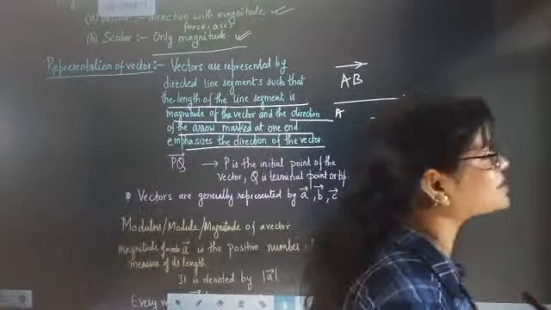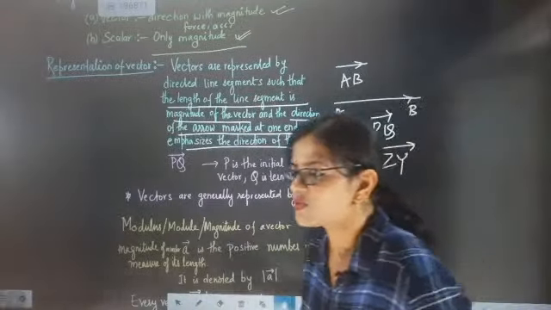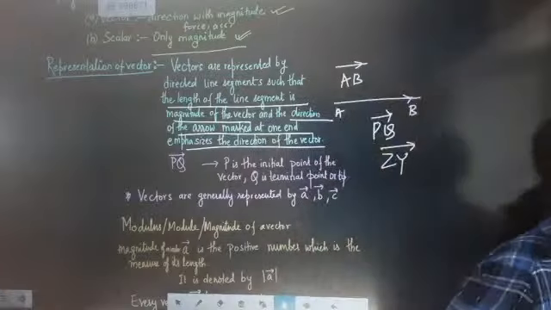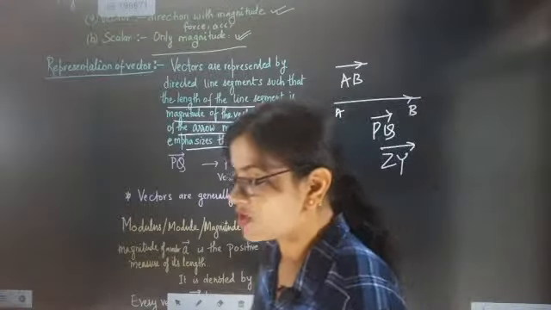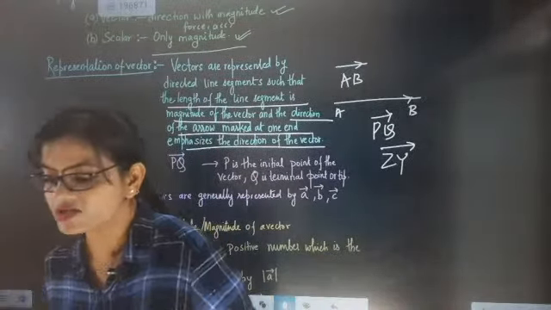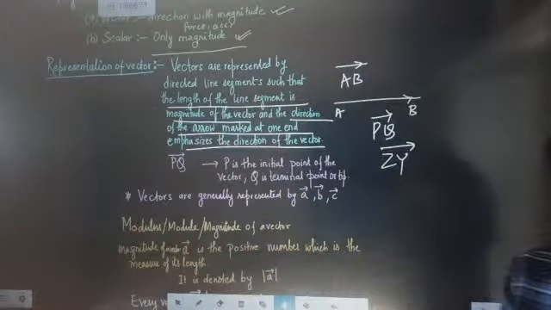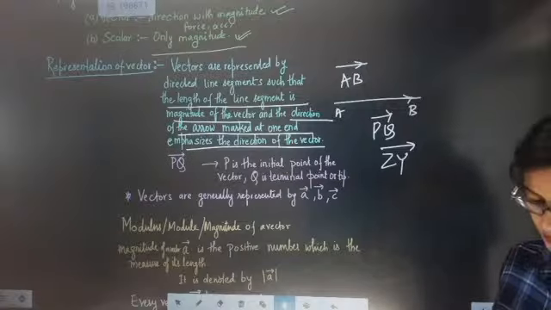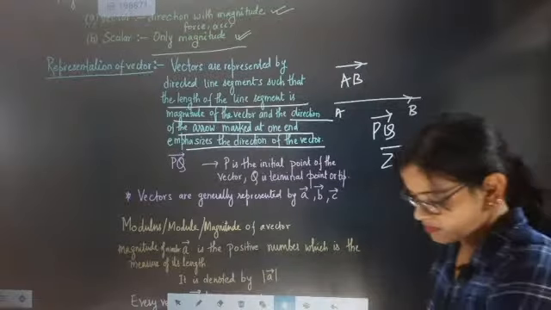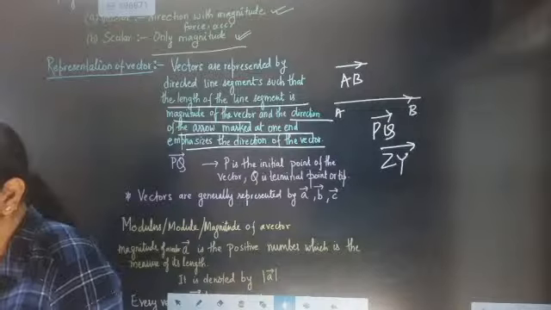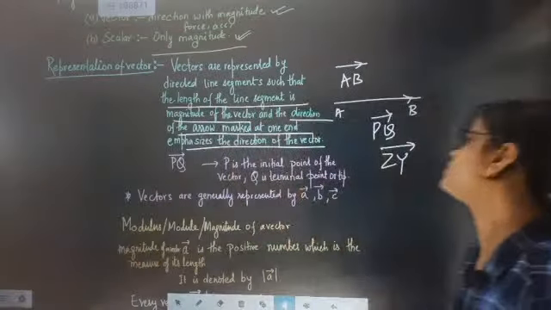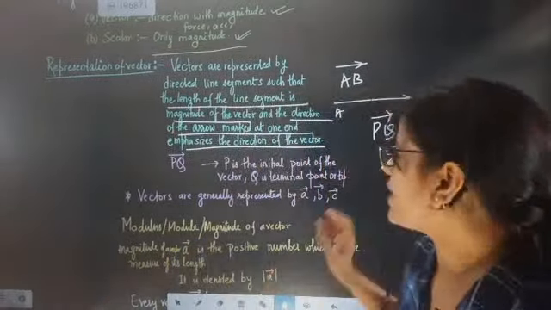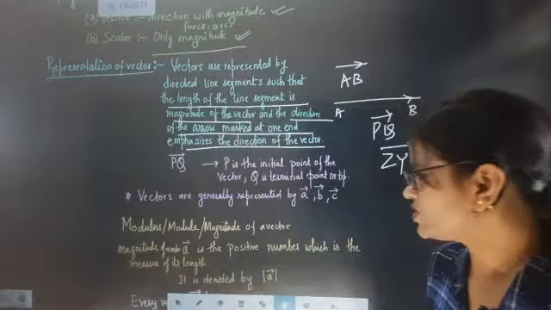So directly, I am just writing ZY vector. Which is the initial and which is the terminal point? If somebody asks you which one is the initial in ZY and which one is the terminal, what final answer are you going to give there? Z is the initial and Y is the terminal. Absolutely. So here Z will become the initial and Y will become the terminal. That's it. We are going to stop that conversation because it need not be stretched any further.